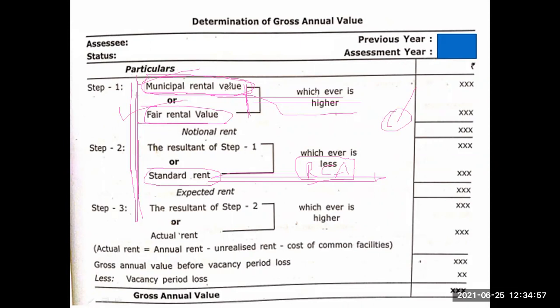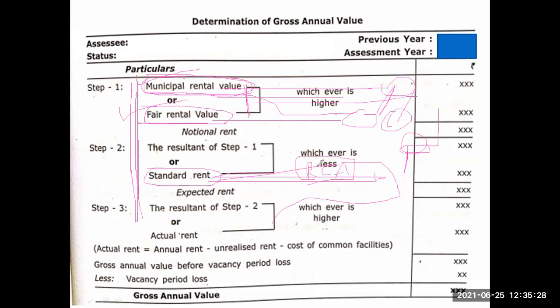Municipal rental value is given according to the Gram Panchayat or municipality. These two values, whichever is higher, you will take to the second step and compare with standard rent. Of these two values, whichever is less, you are going to take to the third step.